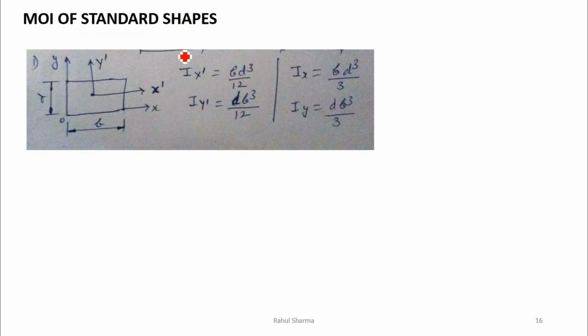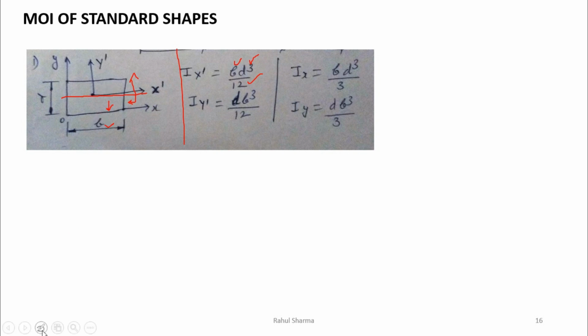First we have to find the moment of inertia of this rectangle about this axis, meaning I have to rotate the object about this axis. When I rotate the object about this axis, the side which is parallel to that axis is b. So the formula will be b d cube, the cube of the perpendicular side to that axis, bd cube by 12.